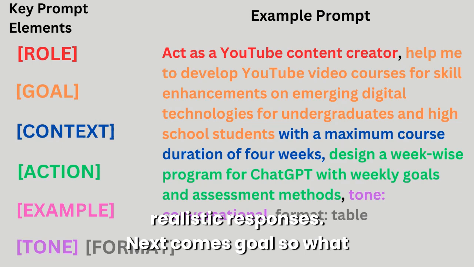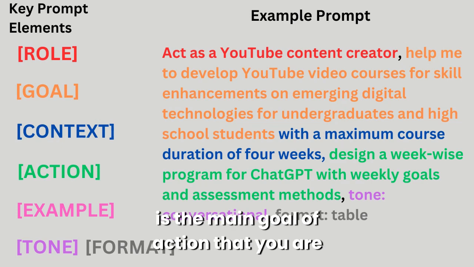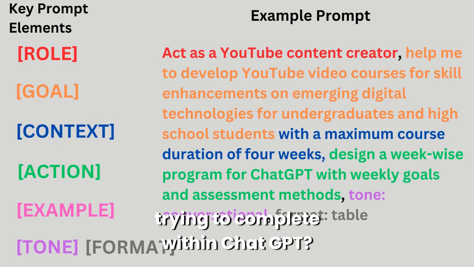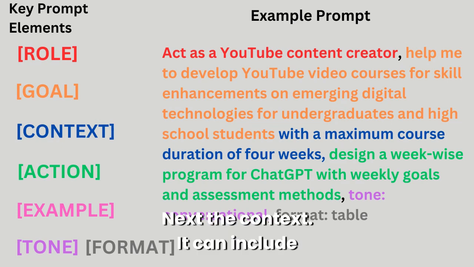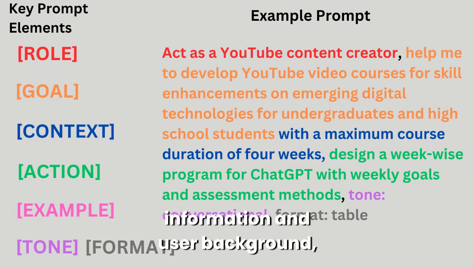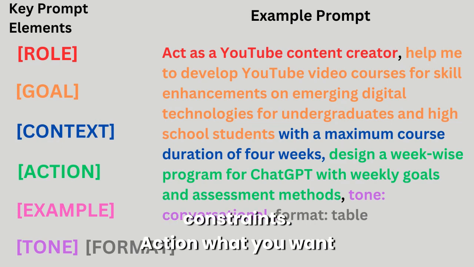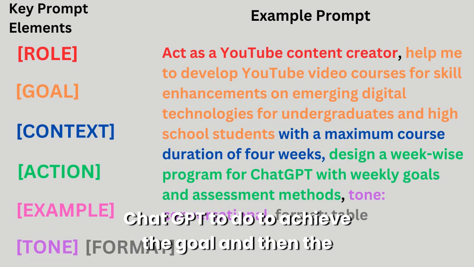Next comes the goal. What is the main goal or action that you are trying to complete within ChatGPT? Next, the context. It can include information on user background, environment, or important constraints. Action: what you want ChatGPT to do to achieve the goal. And then the examples.